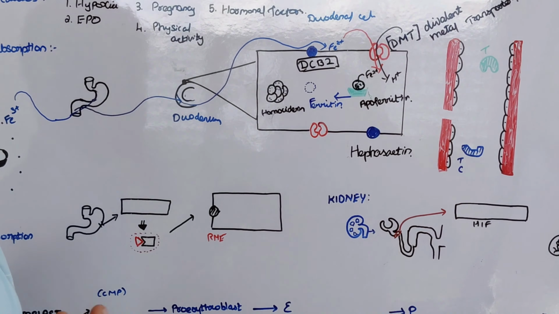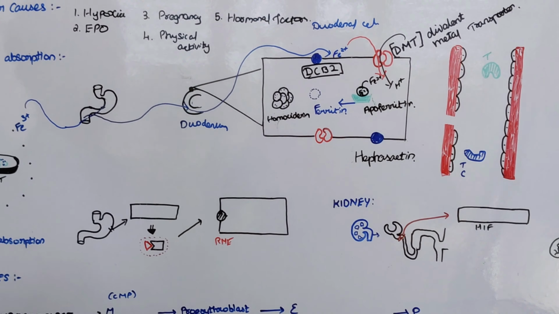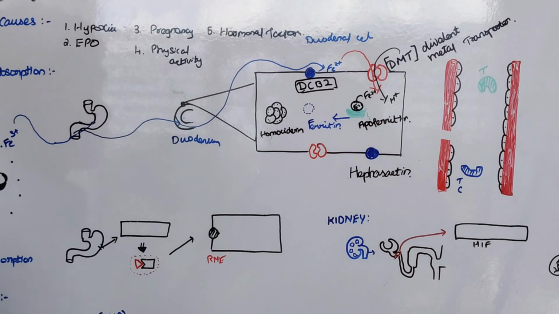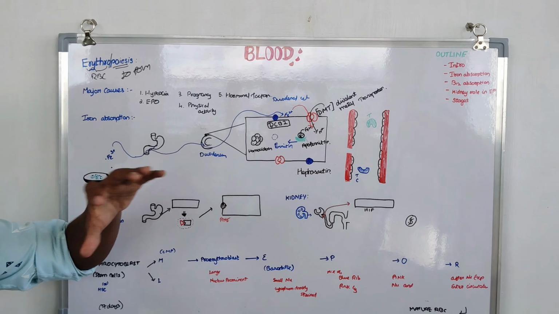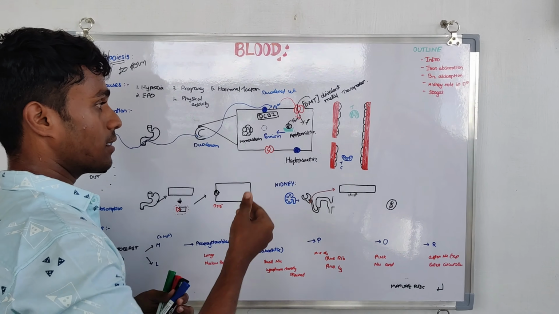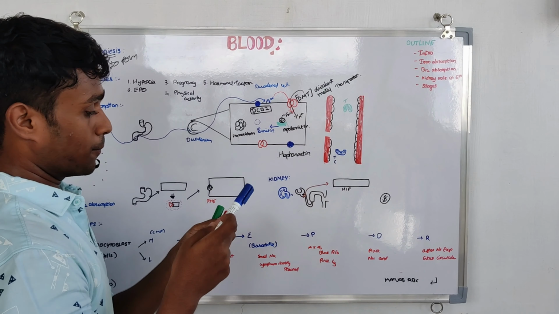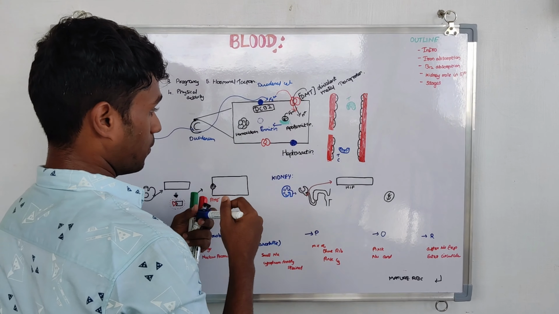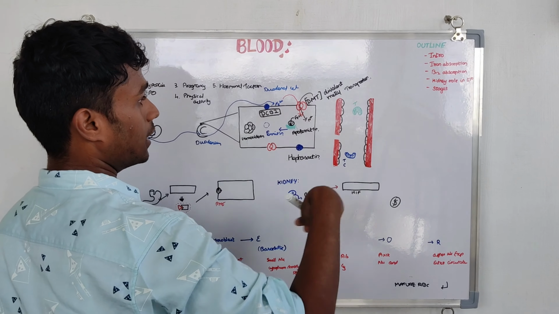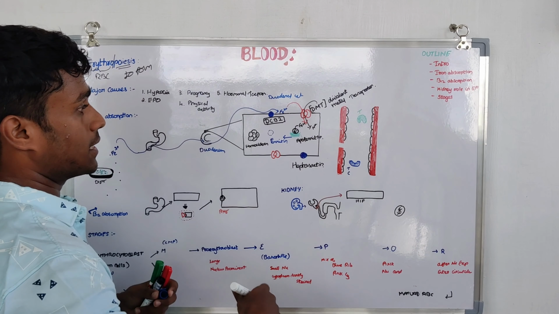Hemosiderin is the temporary storage form of iron. Not all ferritin is turned into hemosiderin or accumulated as hemosiderin. Some of it gets released into the bloodstream, right? Then ferritin comes out of these duodenal cells and enters the bloodstream.